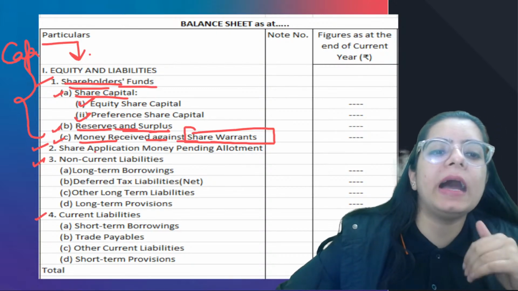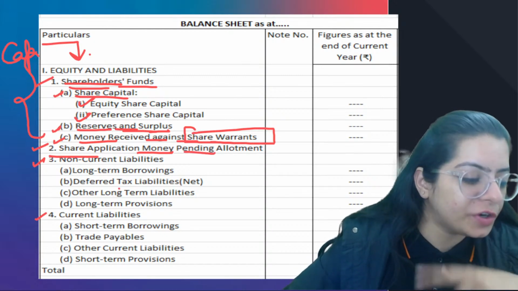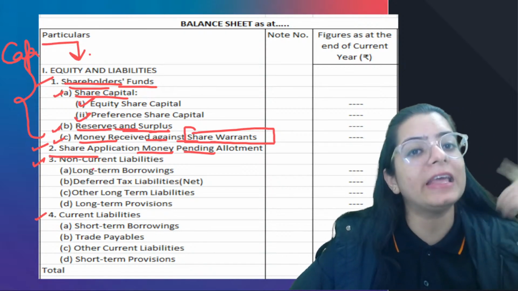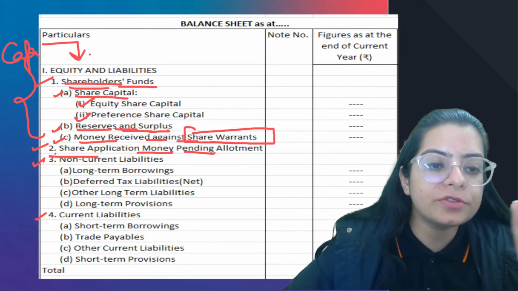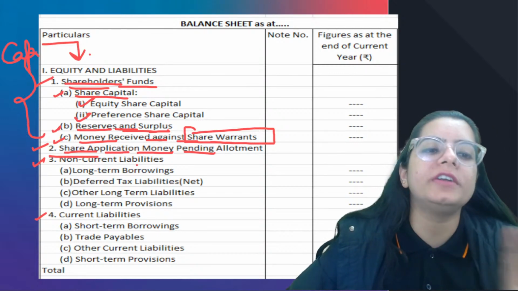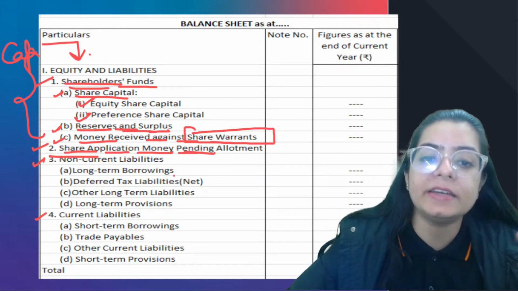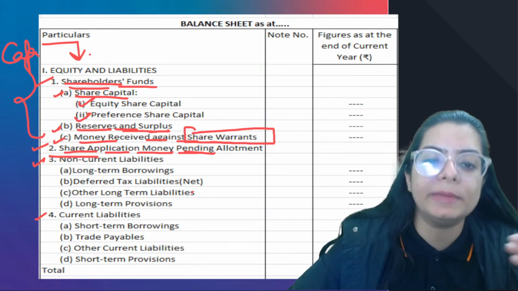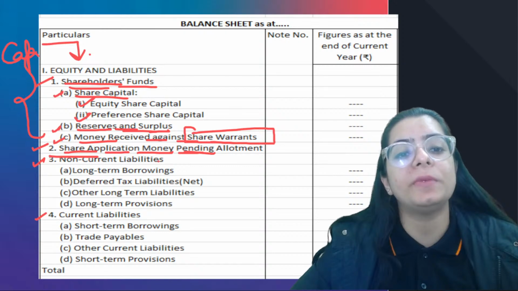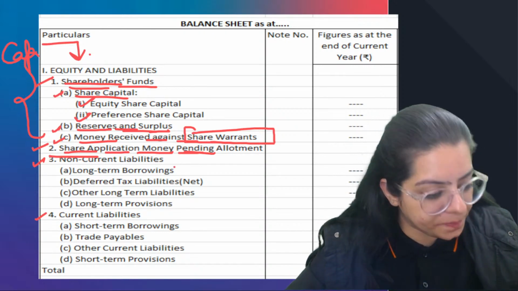Next, share application money pending allotment. You all must have seen that first we get the application money, then we allot the shares. So this is the situation where you have got the application, but you haven't allotted the shares yet. It is still part of your capital, and it is still your liability because you have to tell them whether the shares are allotted or not. Application money pending allotment means application money you have received, but allotment is yet to be done.